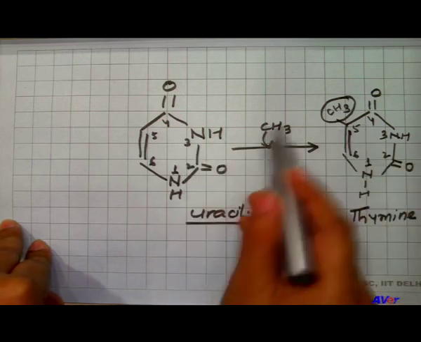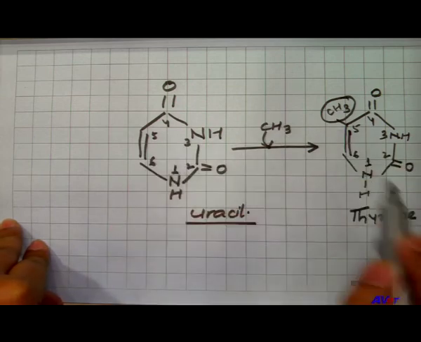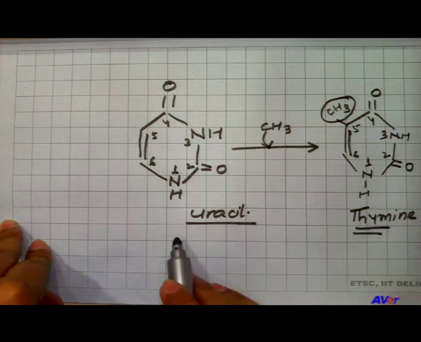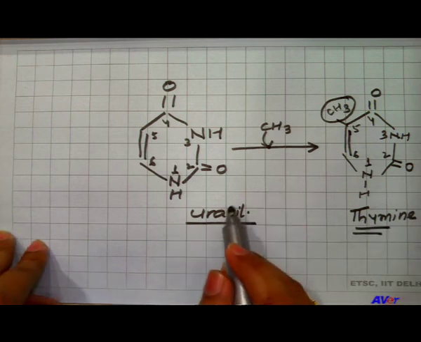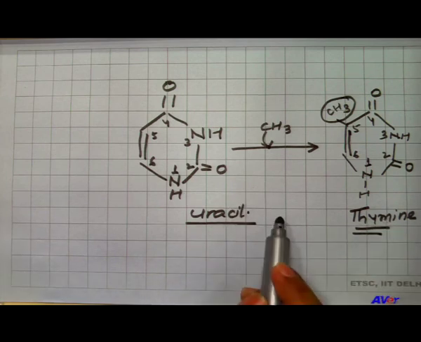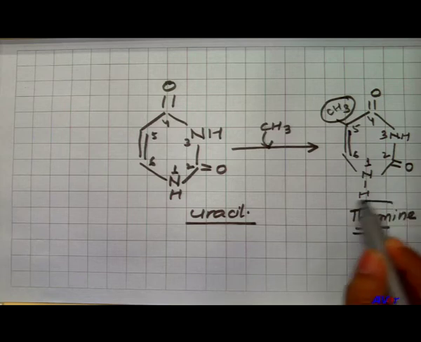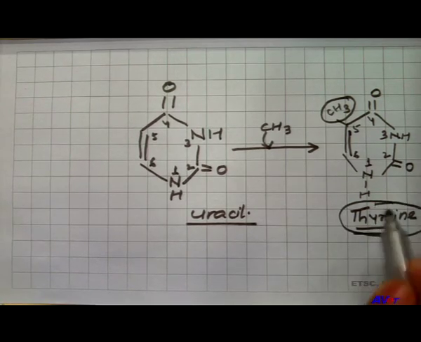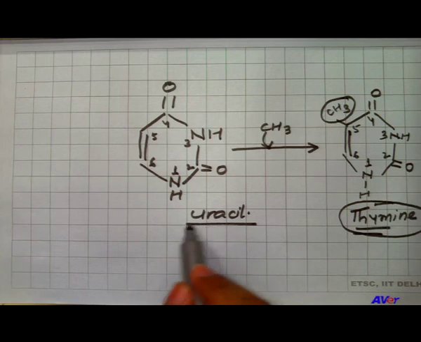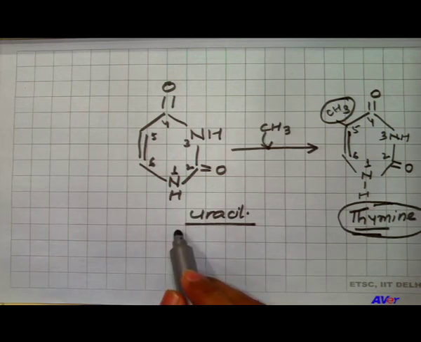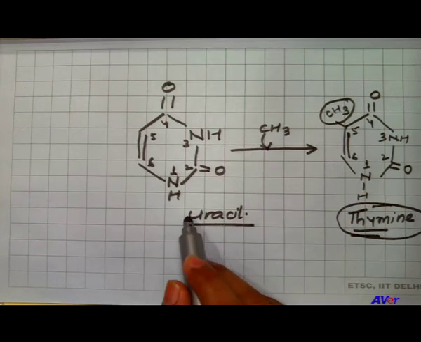By the addition of a methyl group, the uracil is converted into thymine, and this is the reason why DNA is having thymine, because if we talk about base pairing, thymine only binds with adenine, while uracil binds with adenine as well as the other nitrogenous bases, even itself also.